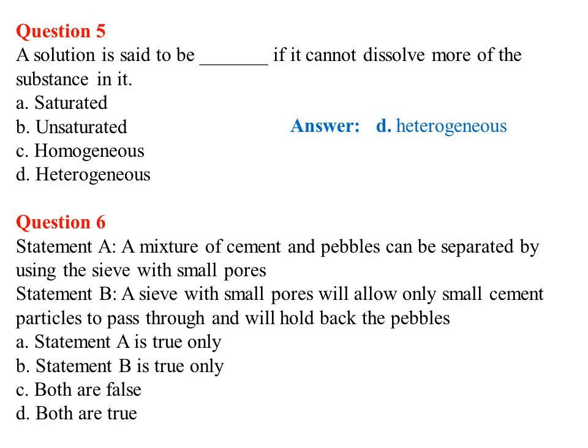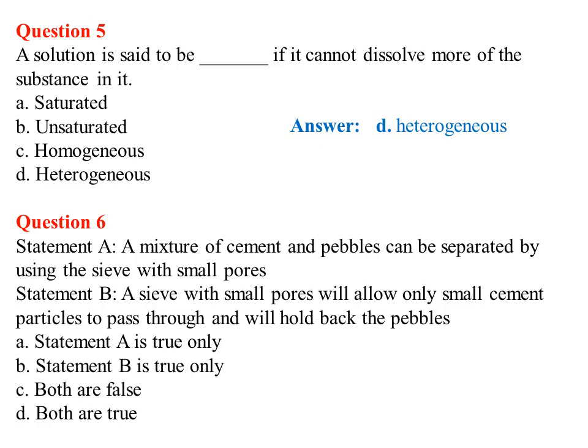Okay. Next, question number 6. Statement A and statement B. Here 2 statements are being given. First statement, a mixture of cement and pebbles can be separated by using a sieve with small pores. And second statement, a sieve with small pores will allow only small cement particles to pass through and will hold back the pebbles. So among these 2 statements, which option is correct?